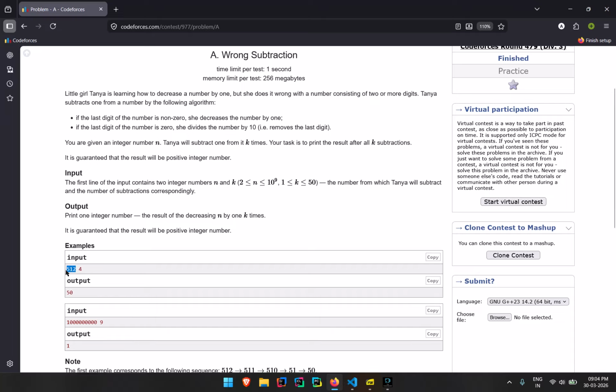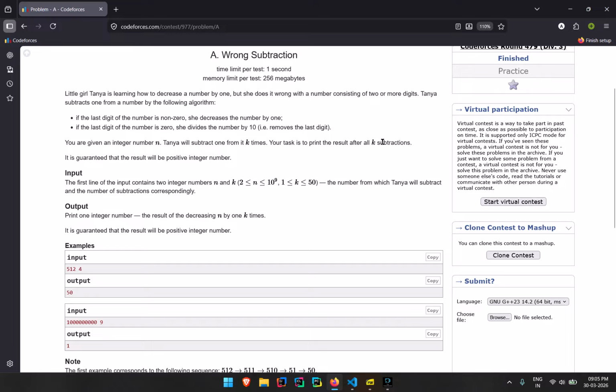Okay, so here is our number and she will subtract 4. Each time she subtracts only 1. That is, she subtracts 512 as 511, 510, then she removes the 0, then 51, and then she subtracts one more, that is 50. So my output is 50.